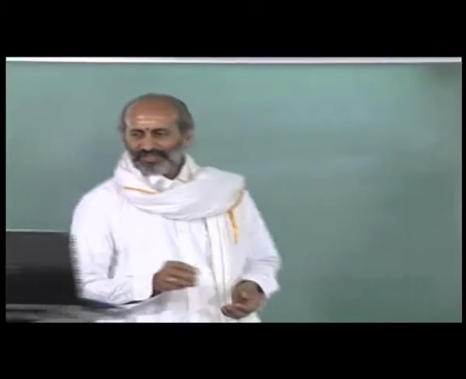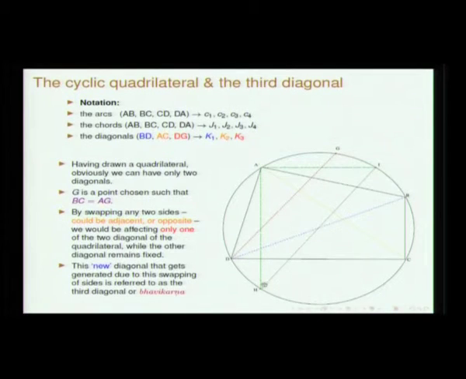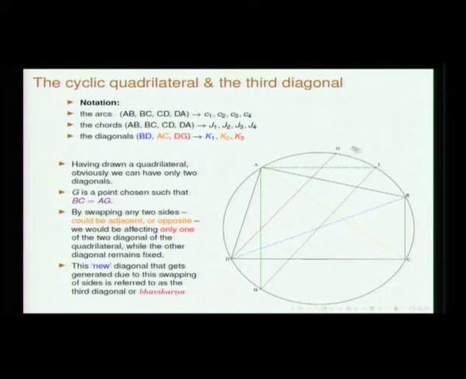You consider the triangle HAI. I will explain what these points I and H are. This point I is chosen such that it is at the center of GB, which essentially means this point I is basically the center point of the two arcs, C1 and C2.